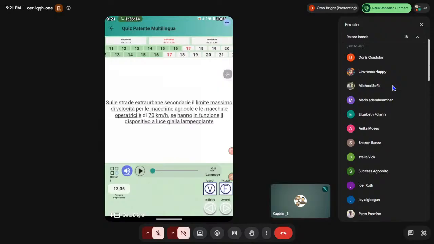Say it, be bold. It's 40. Good. 40, not 70. The flashing yellow light device doesn't matter; even if it is active, it's 40, not 70.